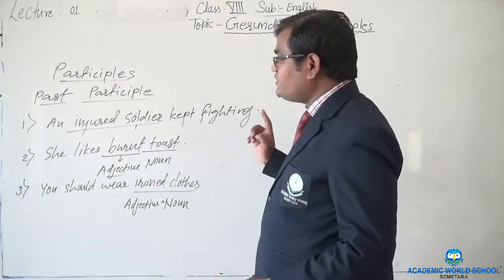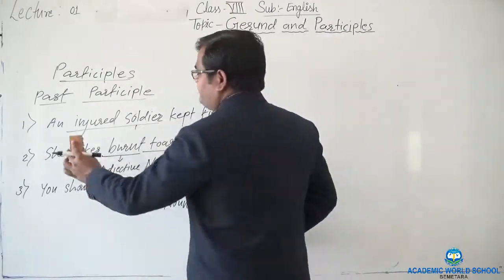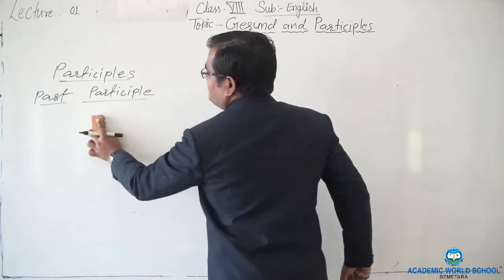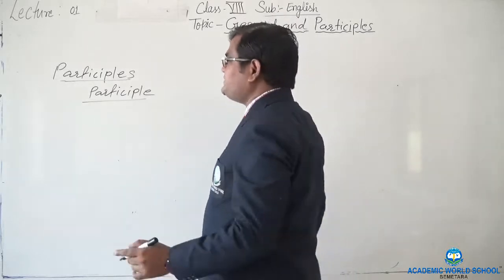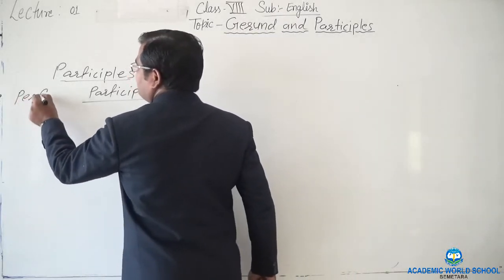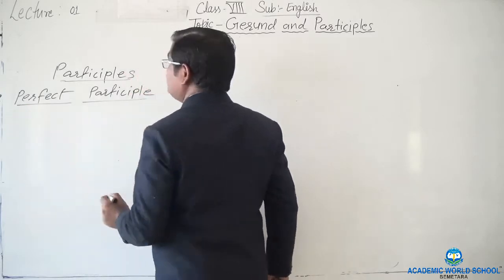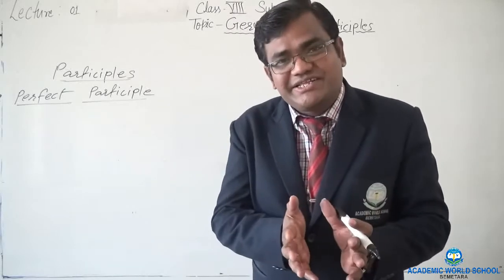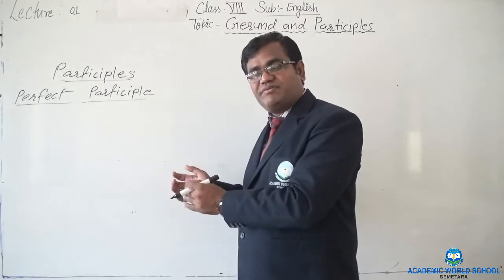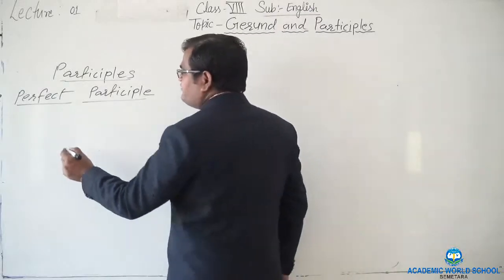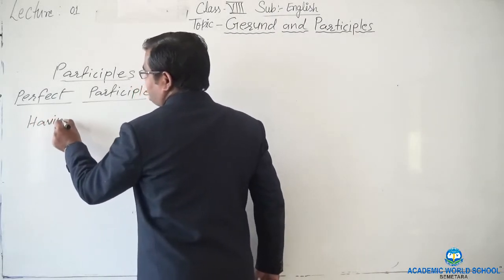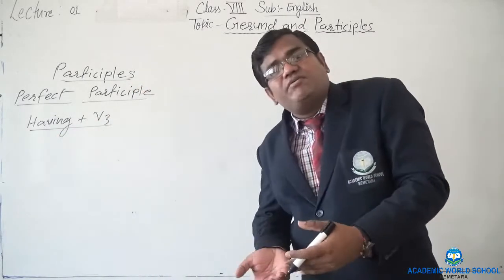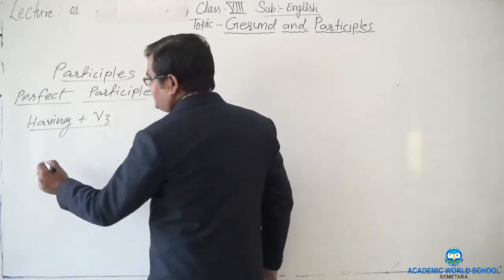Now let's see about the perfect participle. Perfect participle, that is the last participle, then we will have finished. Right? Perfect participle is a combination of continuous, meaning present participle, as well as the third form of the verb, meaning past participle. So here you will find the structure like having plus the third form of the verb, having plus the third form of the verb. Let's see through an example here.